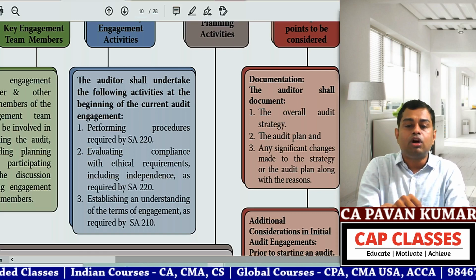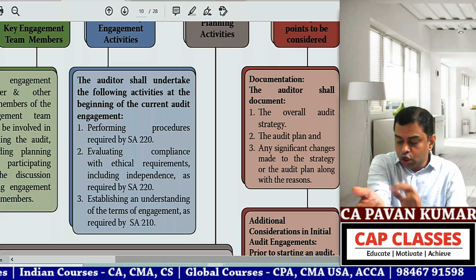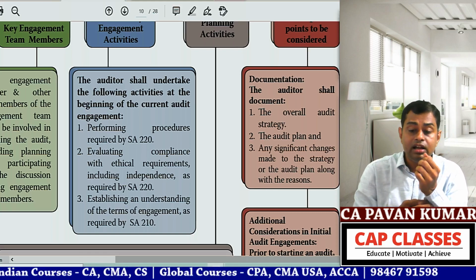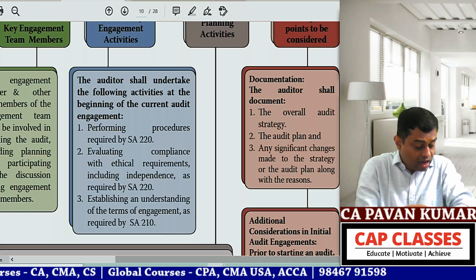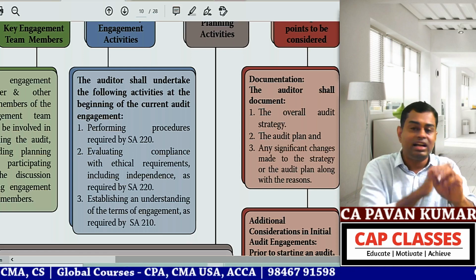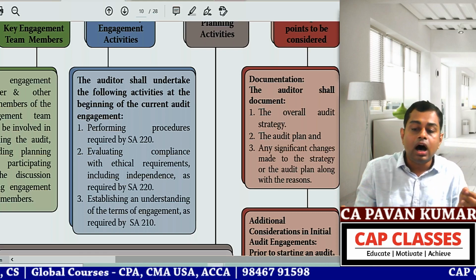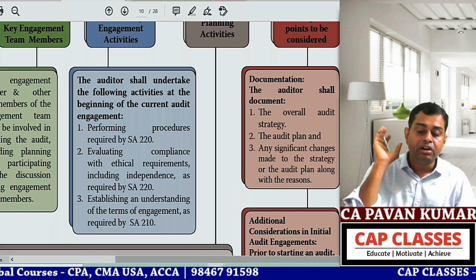Three points are there. One, the overall audit strategy is to be documented. Two, the audit plan is to be documented. Three, if there are any significant changes made either to the plan or to the strategy, along with the reasons, you need to document it. Isn't it? Done. These are the items to be documented with respect to audit planning. You need to write these three.